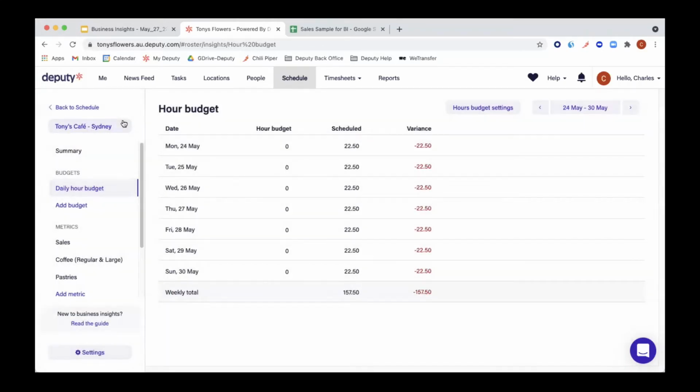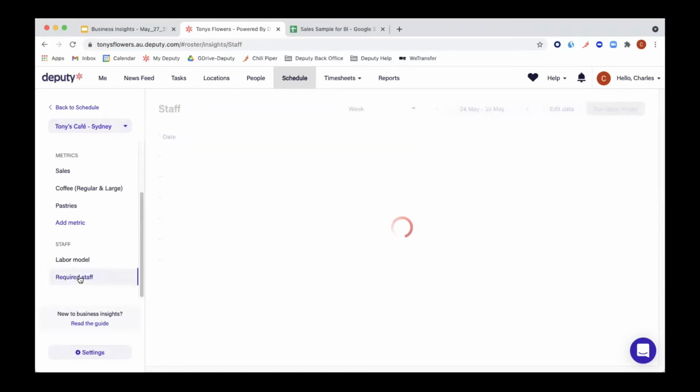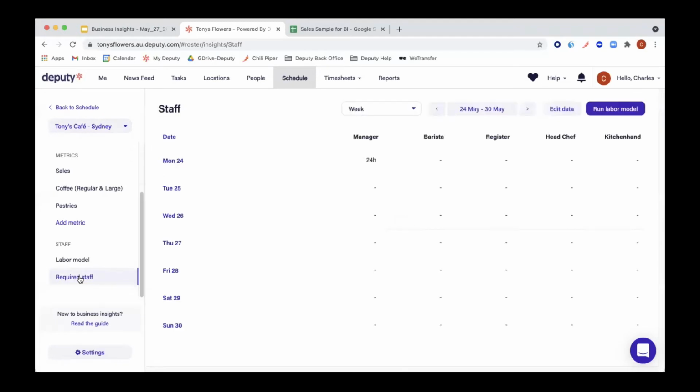Now that we've done the budget, let's go to the last part, the staff. Staff is divided into two different areas, labor model and required staff. The easiest way to explain it is to start at the bottom with the required staff. So let's do that right now. First of all, let's edit the data.